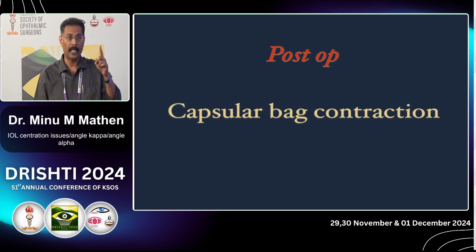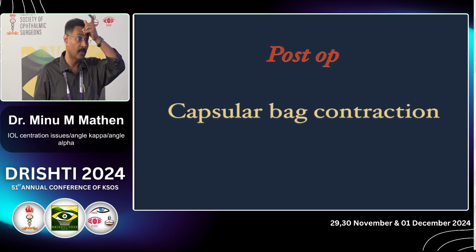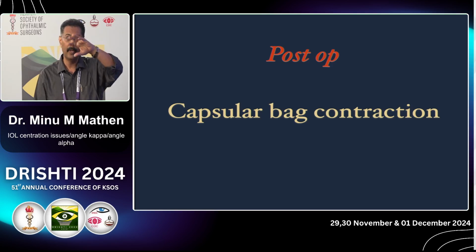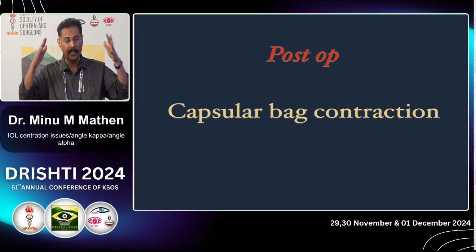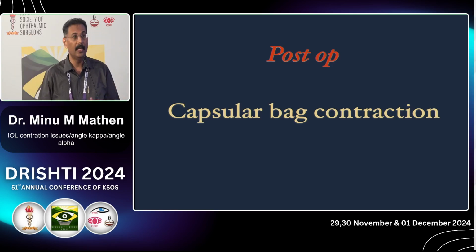Later on, capsular bag contraction. See, people who have pseudoexfoliation, who have RP, and all those people who have loose bags, they can all go in for this contracture because of less counter-traction from the zonules, and then they can also end up with this. Maybe in the initial period you will be okay. Later on they will come and tell you that I am not seeing clearly, and then you can blame something.